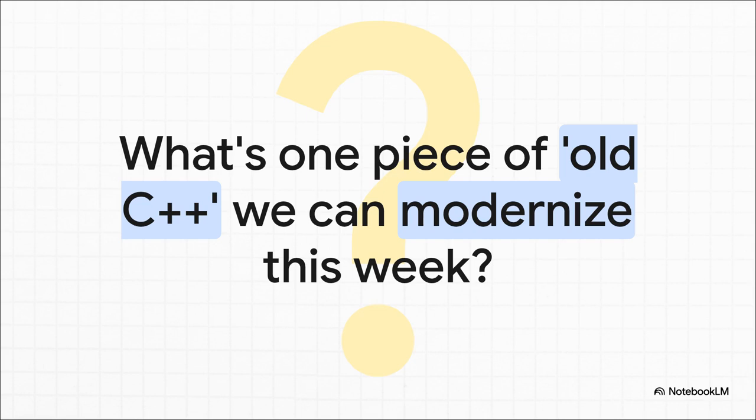So, I'm going to leave you all with one final question, a challenge, really. This wasn't just about theory. This is about action. What is one piece of old C++ that's lurking in our codebase right now that we can fix this week? Find a raw pointer that should be a unique_ptr. Find a function that's taking a string by const ref when it should be a sink. Let's each find one thing and make a plan to modernize it. That's how we move forward. That's how we make our code better, one step at a time.